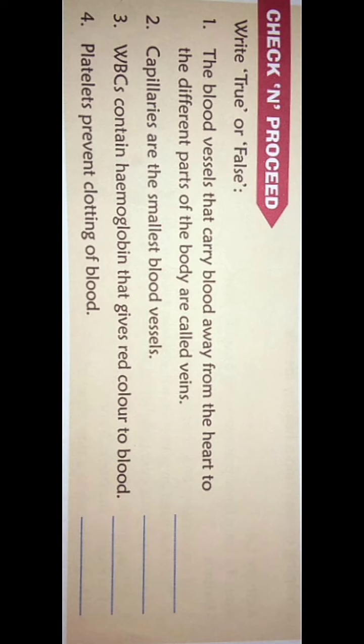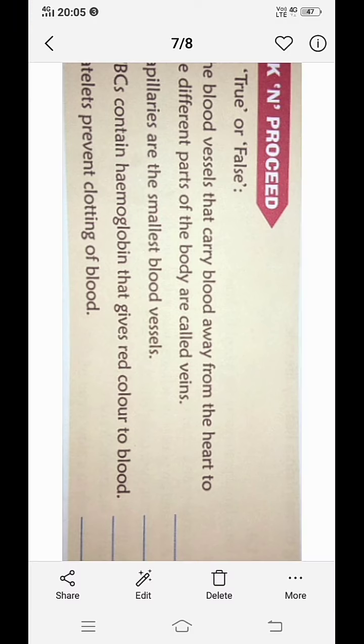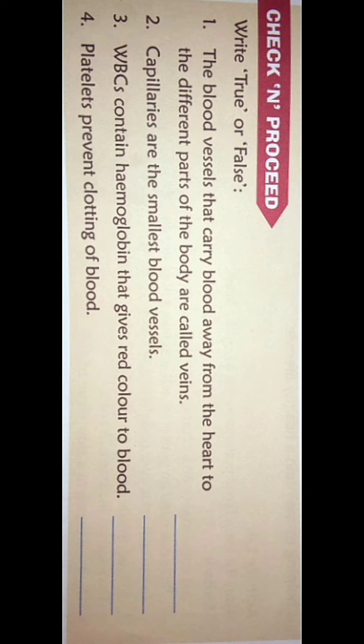Third one. WBCs contain hemoglobin that gives red color to blood. Is it true? WBCs means white blood cells. So here we can easily say that this line is false because hemoglobin is present in RBC, that is red blood cells, but here it is given WBCs. WBCs are white in color, so the sentence is wrong. WBCs contain hemoglobin that gives red color to blood, that is false.